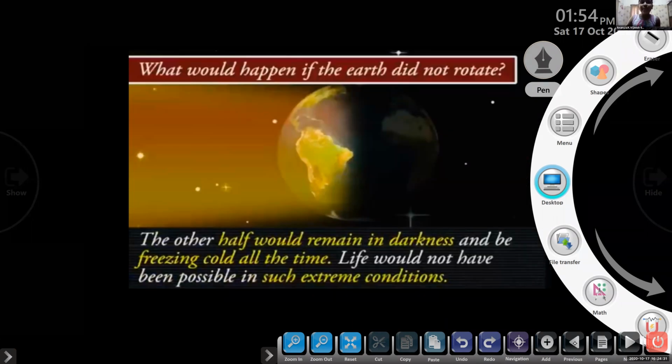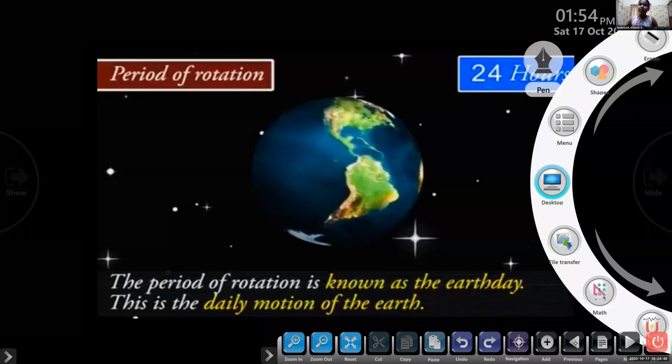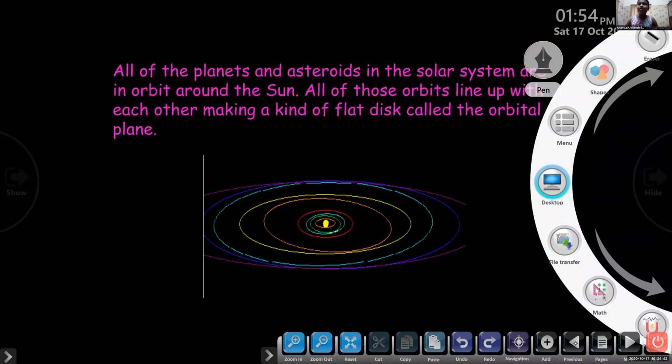Ma'am, can you show the side of that orbital plane? Yes, ma'am, this one.